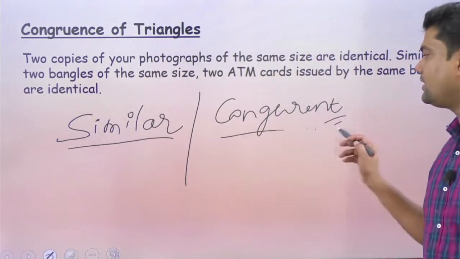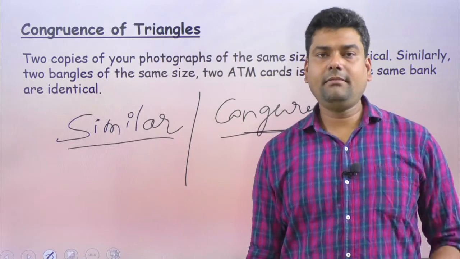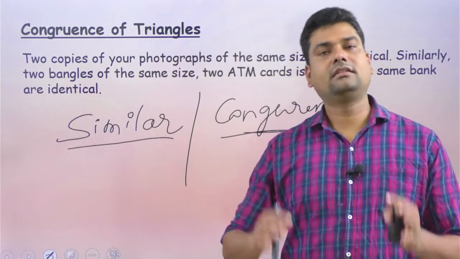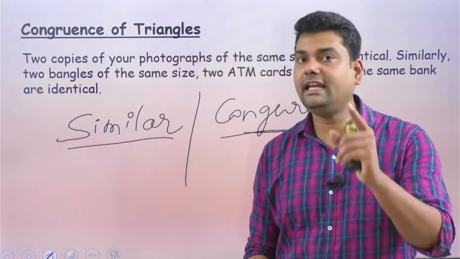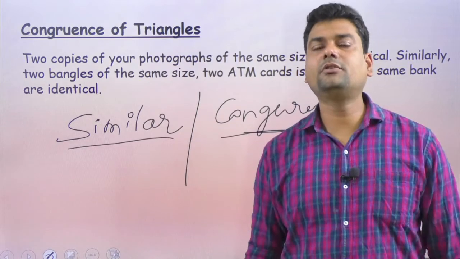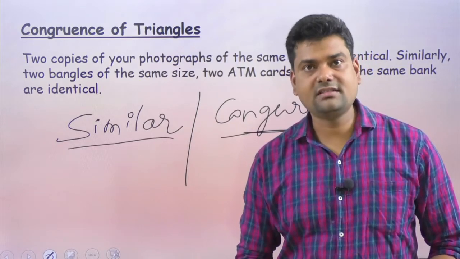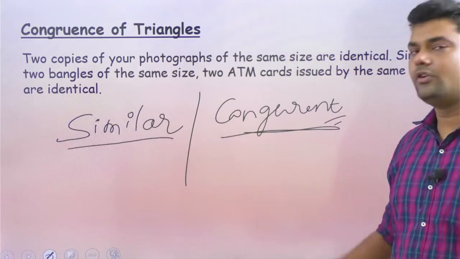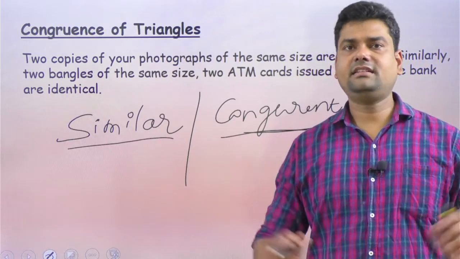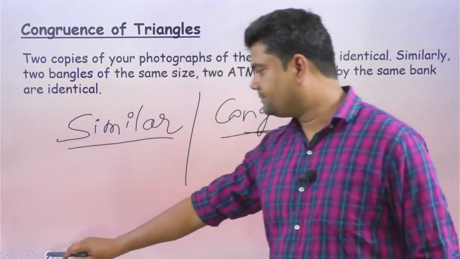But the word congruent means they will look the same plus the sides will be of equal measurement. Nothing is going to change, neither the angle nor the side. So similar and congruent have this difference. Rest assured everything is the same.